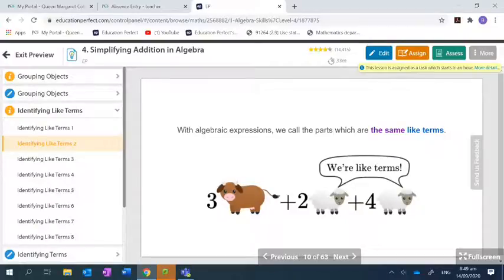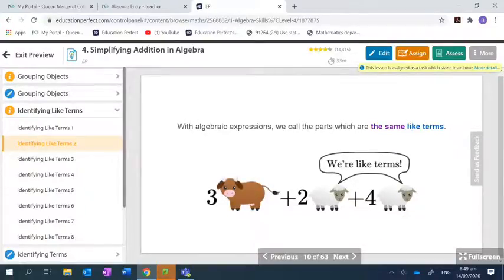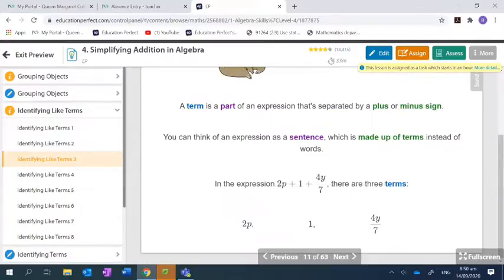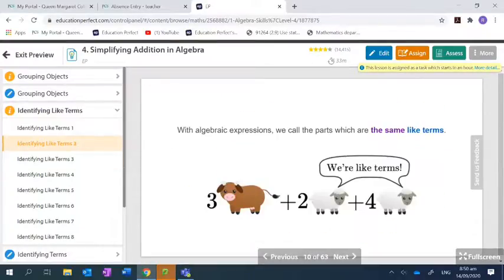All right. So here we go. In algebraic expressions, we call things that are the same like terms. So here we have 3 what? Cows plus 2 what? Plus 4 what? Yes. Why don't they just put 6 sheep? Well, hold on, because they're trying to show you something. So, now, these 2 items are the same kind of items, are they not? Yes. Therefore, do we need to say them separately? No. We can combine them. Right? And since they're like terms, we can combine them. So what would you say? 3 cows and what? 6 sheep. Okay? So they're just trying to make a point.